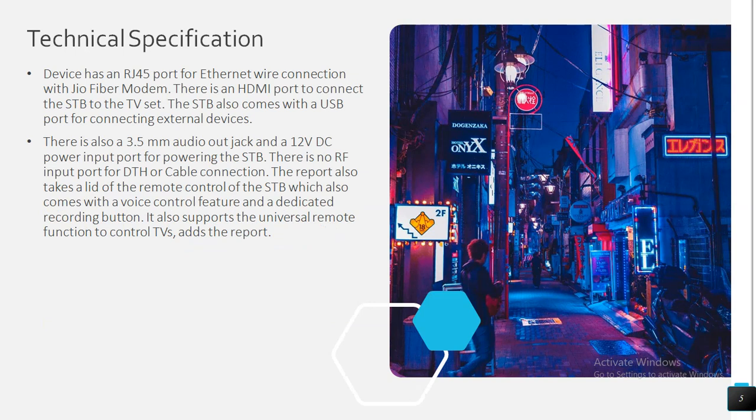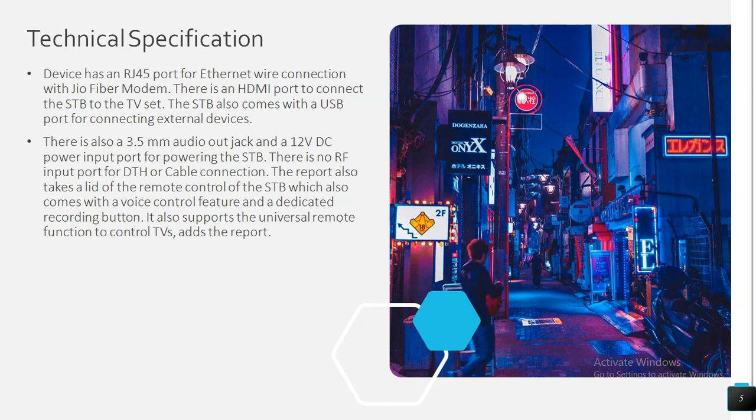The device has an RJ45 port for Ethernet wire connection with the Jio Fiber modem. So if you buy Jio Fiber with STV, you will get a 1 year complete package. Package details you can check on their website.